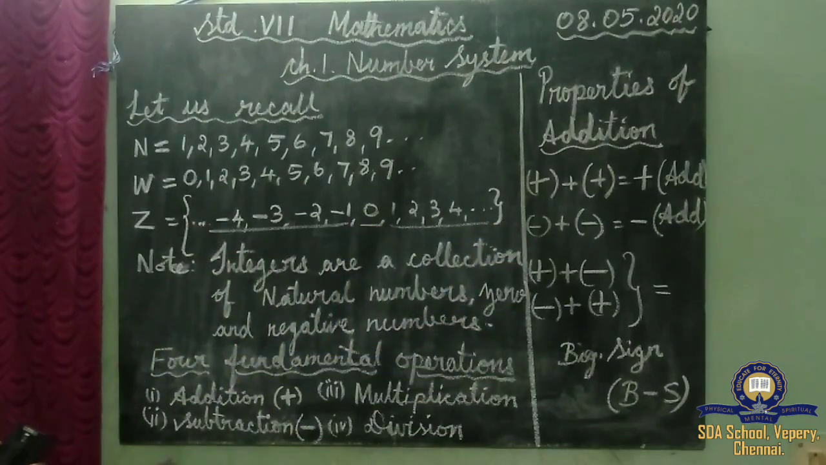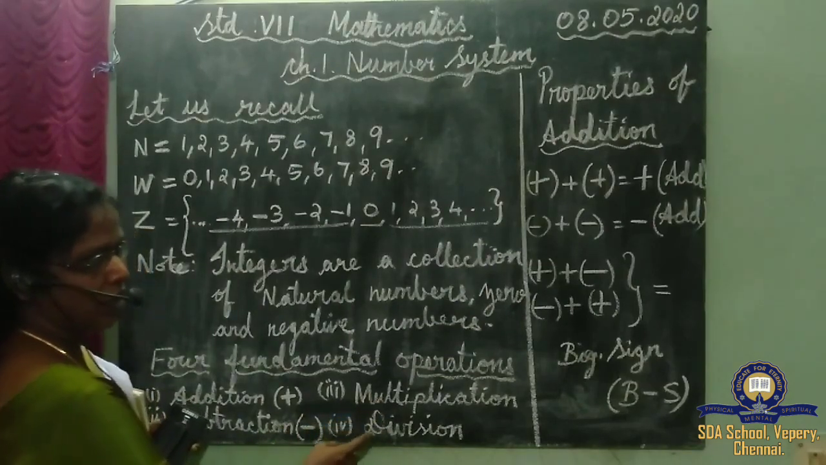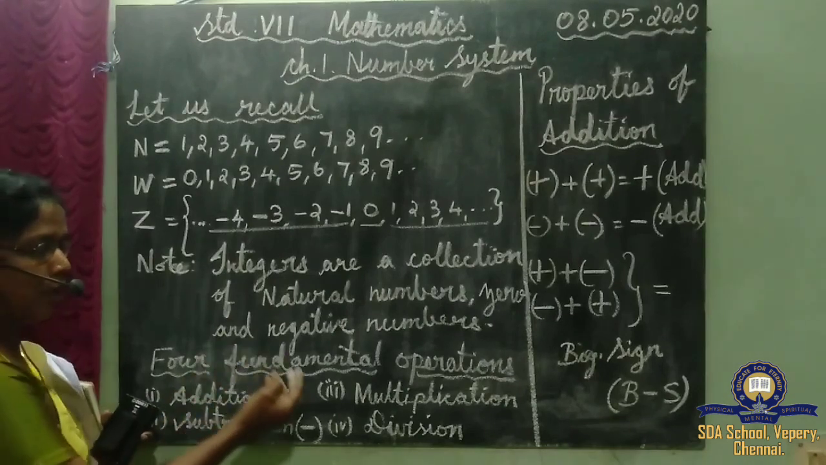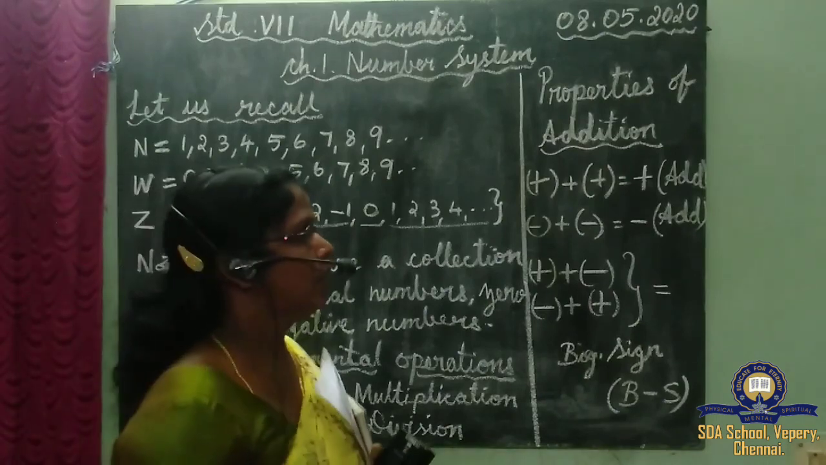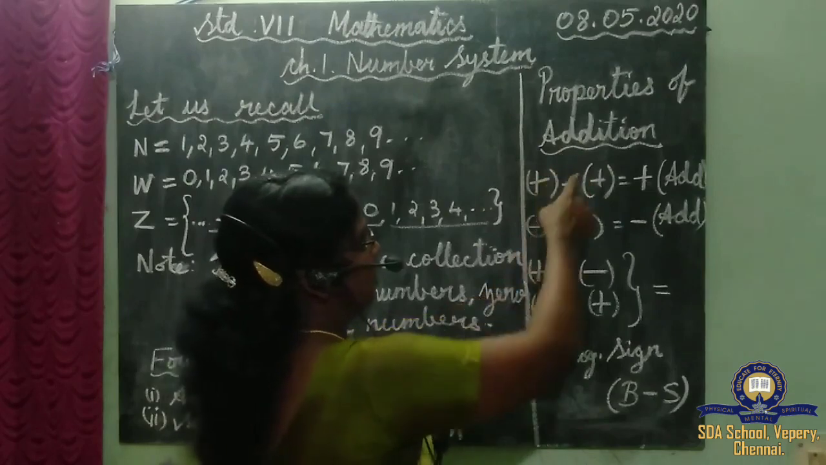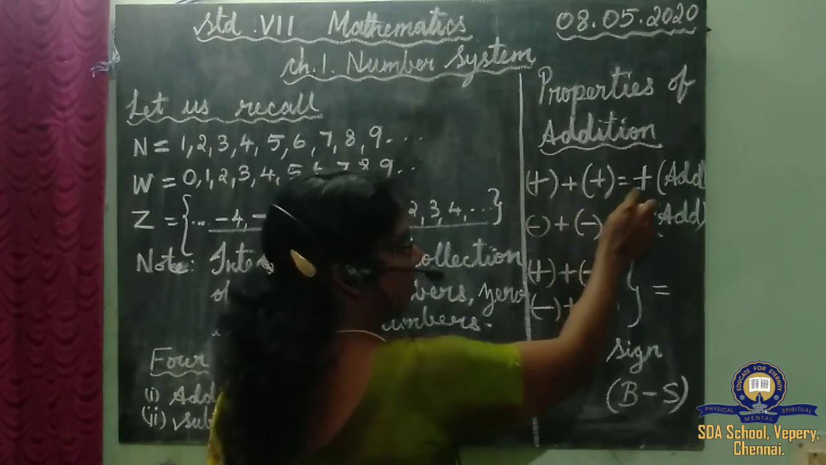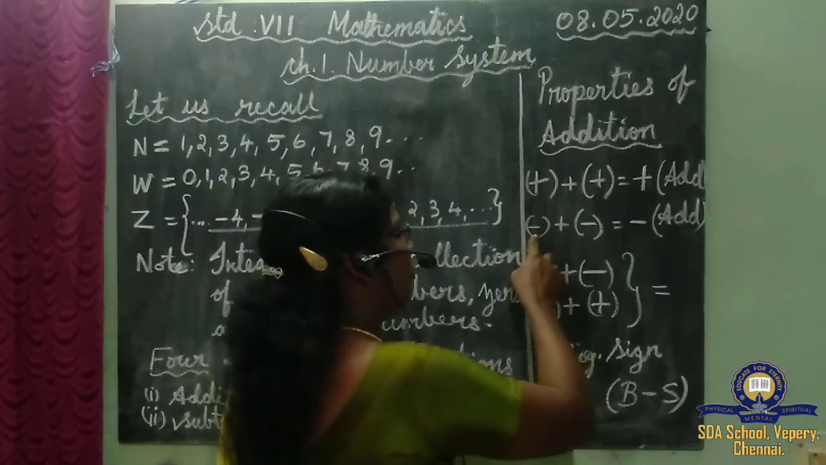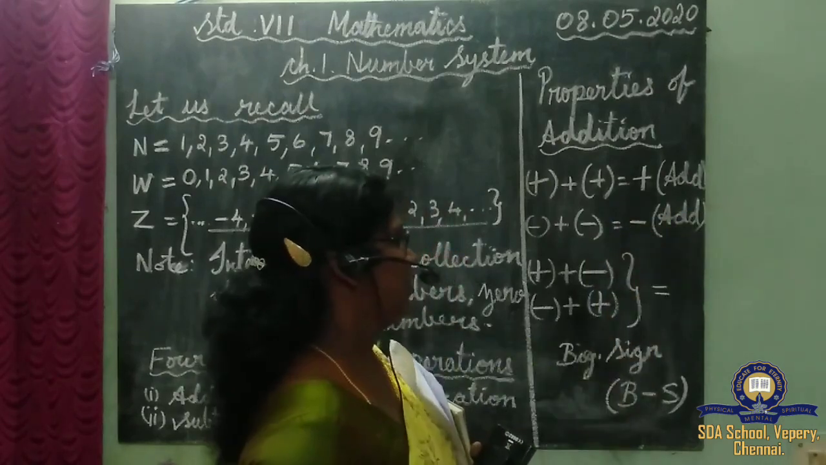We have four fundamental operations in mathematics. We all know them: addition, subtraction, multiplication and division. We are going to learn one by one in integers how to add two or more integers, how to subtract, how to multiply two or three integers, and how to divide. We have some properties for that. In addition we have properties. Positive number added to positive number gives a positive sign and we add the numbers. Negative number added to negative number gives a negative sign and we add the numbers.